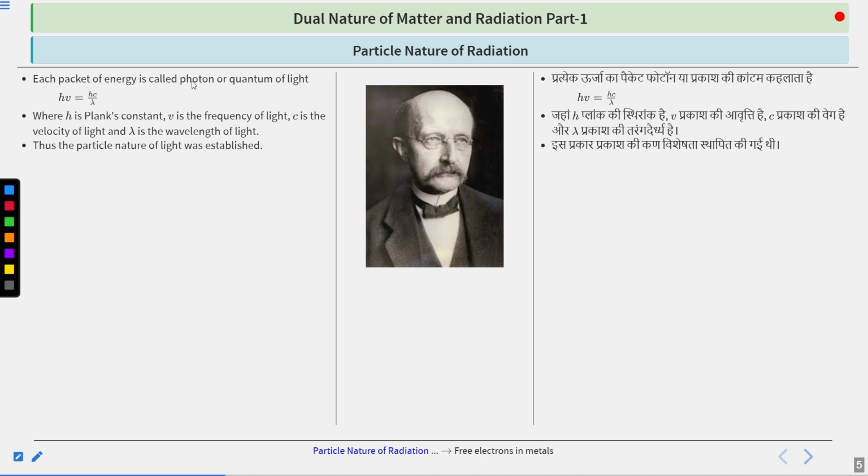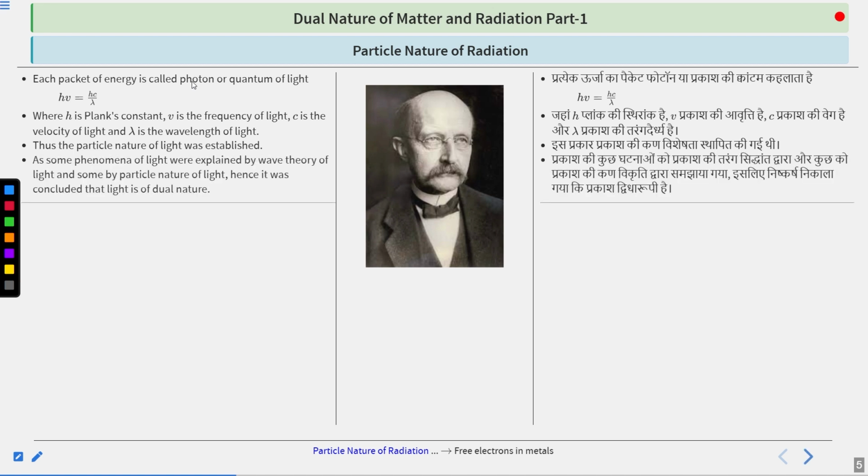These experiments shifted our belief to the quantum theory of light: that light seems to be a radiation because it comprises photons or quanta, which are small packets of energy that travel in a straight line with the speed of light. As some phenomena of light were explained by the wave theory and some by the particle nature of light, it was concluded that light is of dual nature.